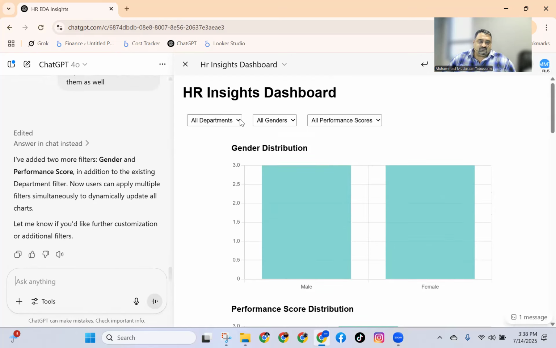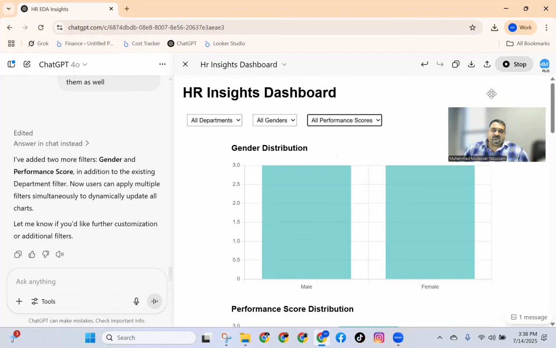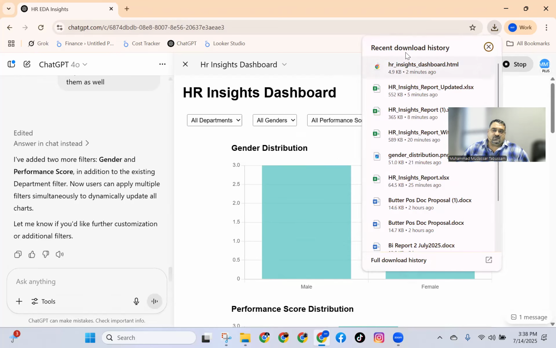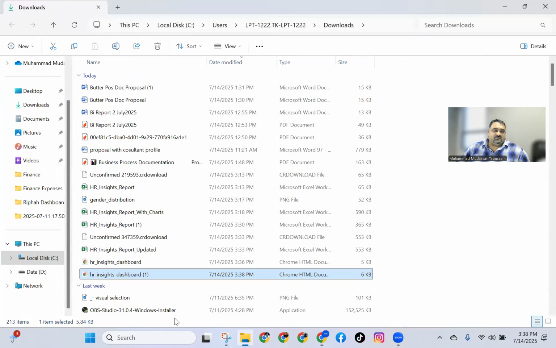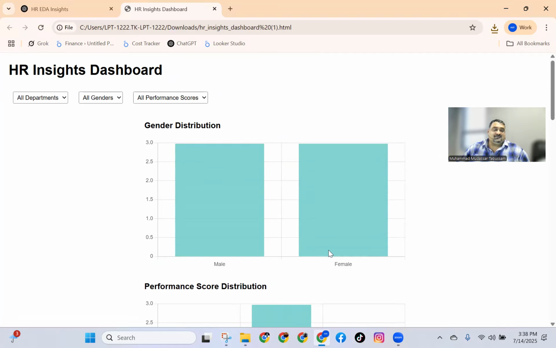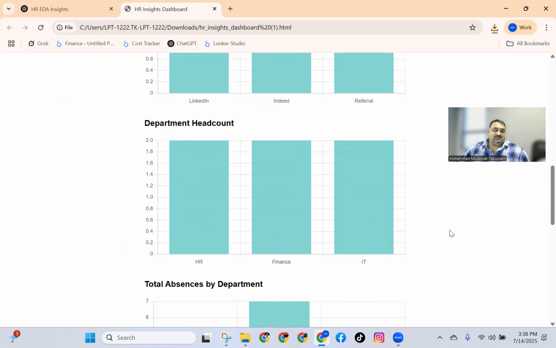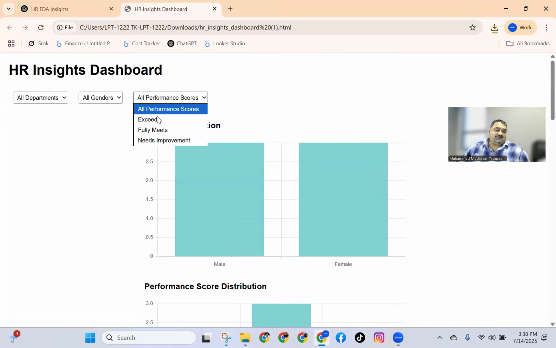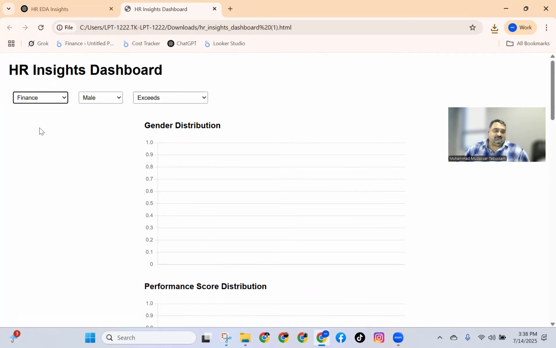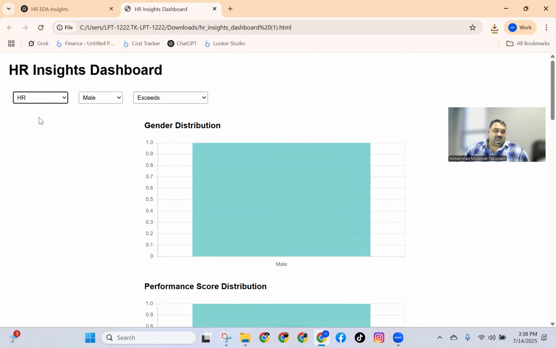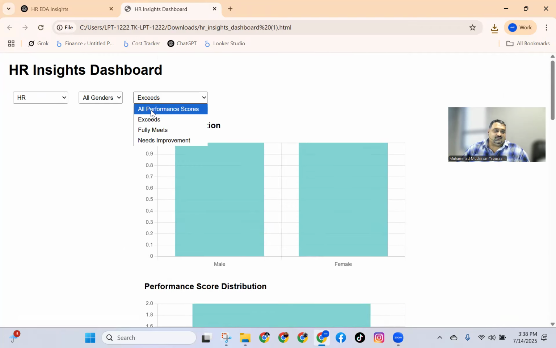See, the magic has happened. See, let me download this file. Oh, sorry. Let me download this file and now open this file for you. Same 6 KB only. See, all the dashboard is ready for you. See, I click Excel, I click male only, I click finance. There is no data for this HR. See, I click this all genders, this gets all.